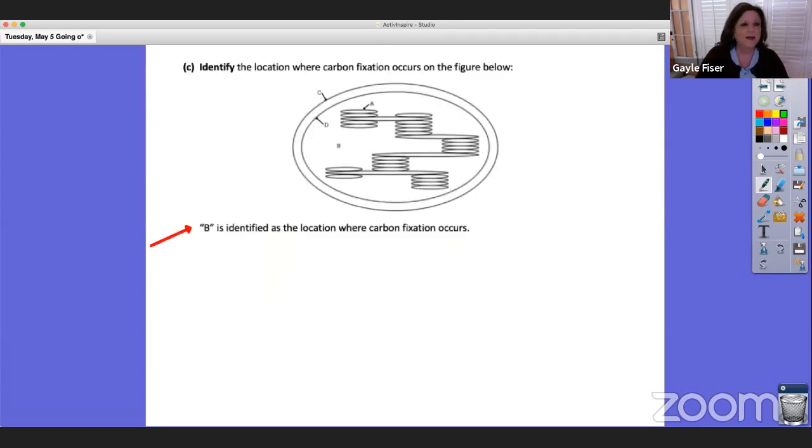All right, so C, identify the location where carbon fixation occurs on the figure below. And you could have just said, well, where does carbon fixation occur? It occurs in the stroma, right? And so this right here would be the stroma. So B is your answer for C. That was real simple. Okay.